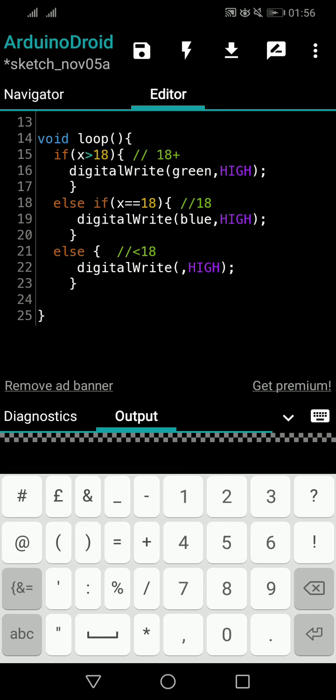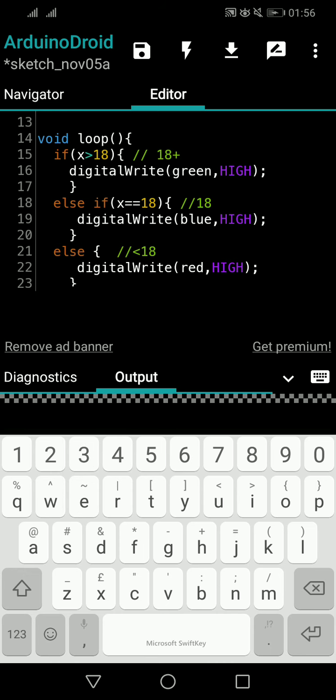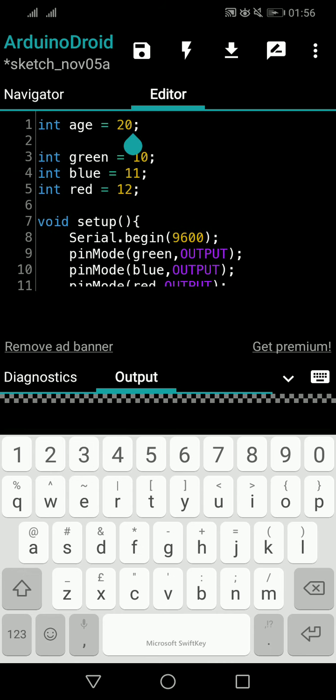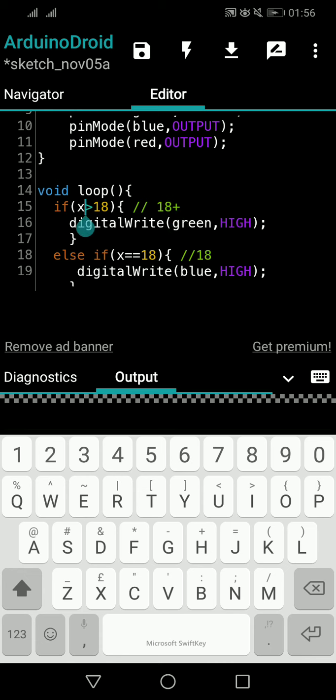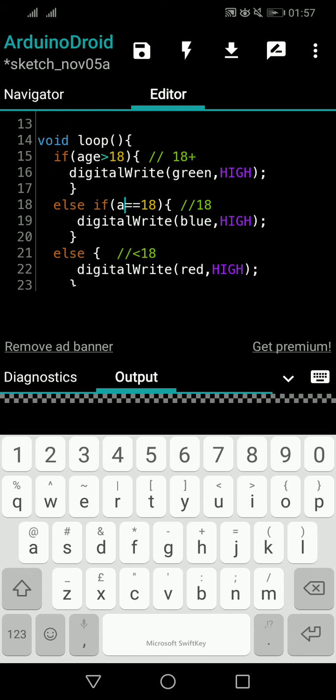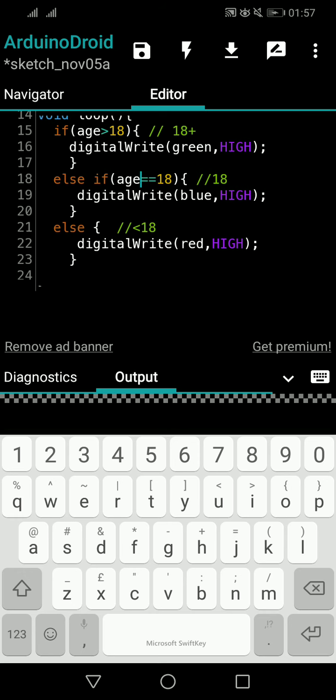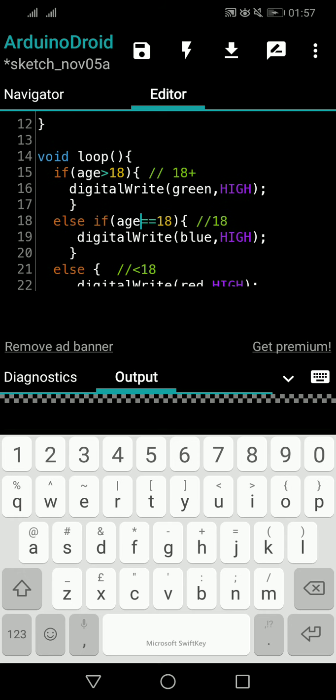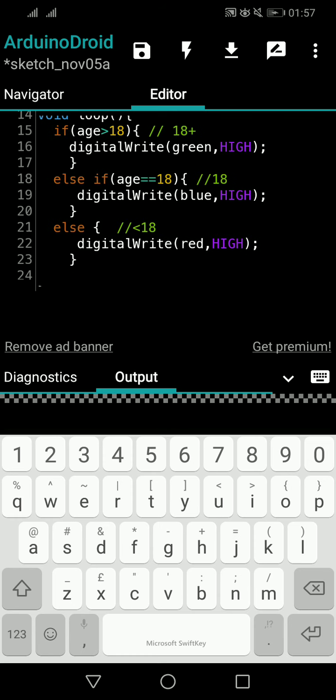So this is beautiful, right? Because you have already done the task. So this x is age. It's not x, I'm sorry. It has to be age, right? So I will change x to age. For Arduino, x and age are the same because it is just a name. For us to make some sense, I'm using the name age. The variable name x I am changing to age because someone else who reads the code will understand, okay, he's taking the age. Otherwise, they will think, what is x? Then I will have to explain to them. All good, right? No worries. So less than 18 will be coming. So red is on. So everything is fine.